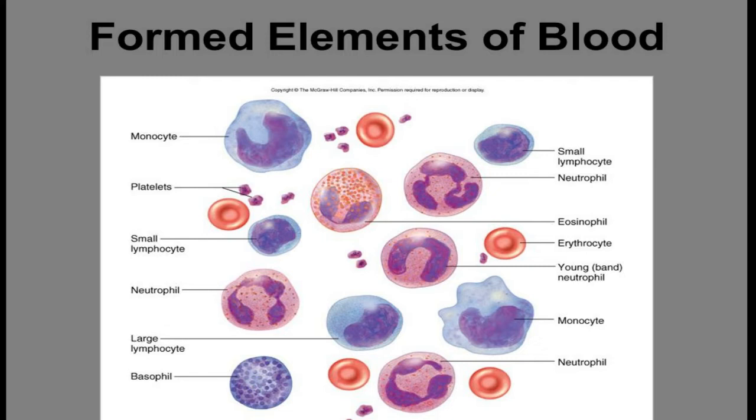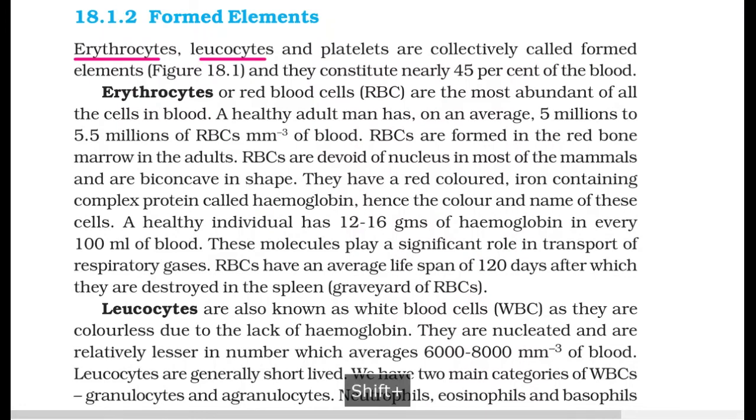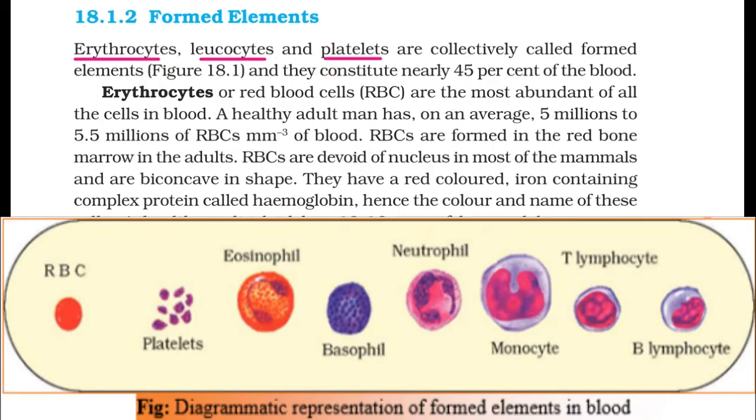Formed elements, right? Erythrocytes, leukocytes, and platelets are collectively called formed elements, and they constitute nearly 45% of the blood. So 45% of the blood is formed elements, and 55% of the blood is plasma. Those are very important. You have to remember them.